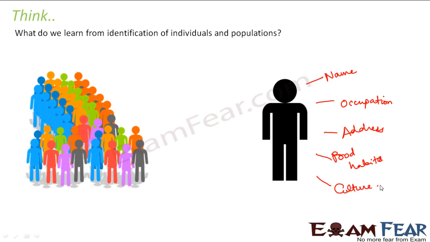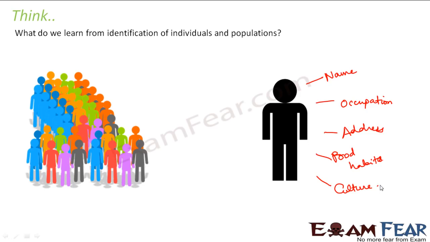Let us suppose out of a population of say 1,000 people, 200 of them have their occupation as service, some 500 of them have their occupation as business, and the remaining 300 are not working. Currently, they are unemployed. So you can classify the population into 3 groups based on their occupation.